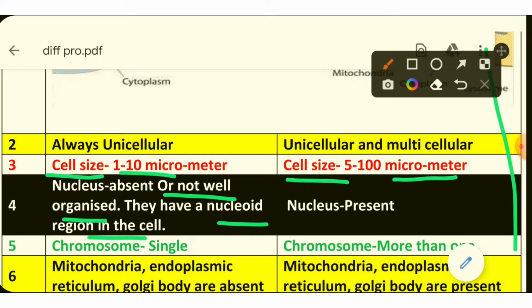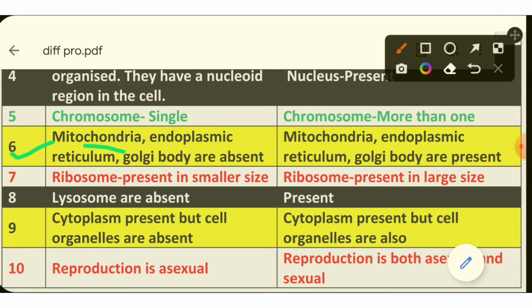We have read about it above. In eukaryotic cells, the nucleus is present. The fifth point is in prokaryotic cells a single chromosome is present, but in eukaryotic cells more than one chromosome is present. The sixth point is mitochondria, endoplasmic reticulum and Golgi body are absent, or we can say that membrane bound organelles are absent. But in eukaryotic cells, mitochondria, endoplasmic reticulum and Golgi body are present.